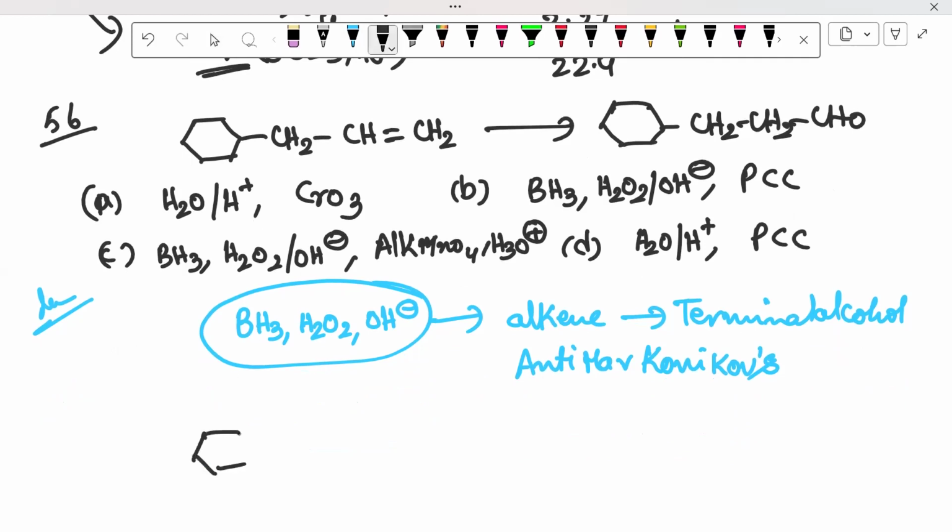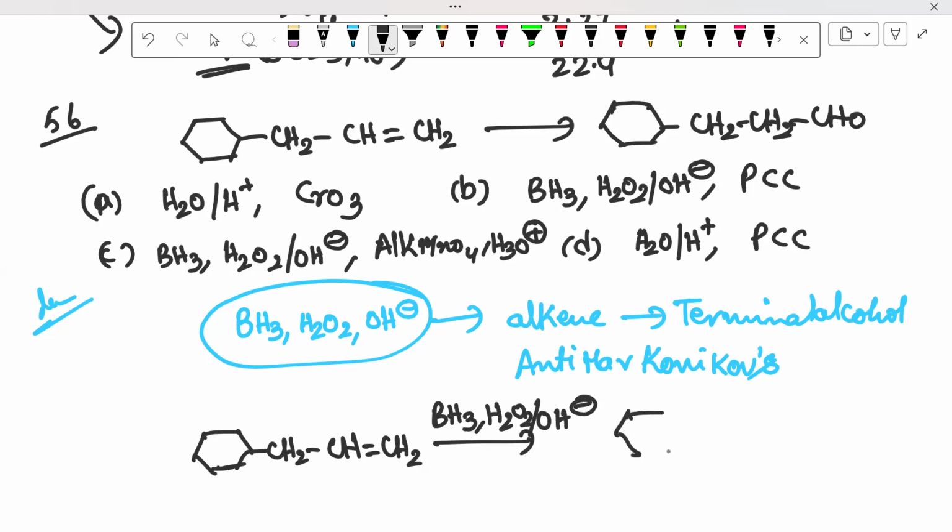Now here what I will do, first we want to use the one. So this is the one, CH2=CH-CH2 in the presence of BH3, H2O2/OH minus. First we get the terminal alcohol, CH2CH2CH2OH. Clear?